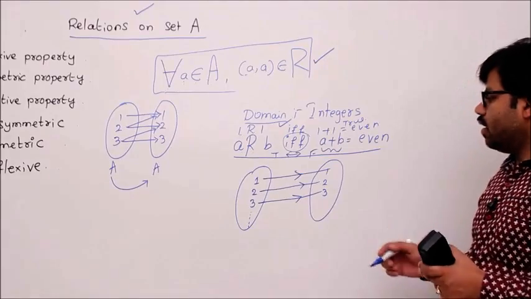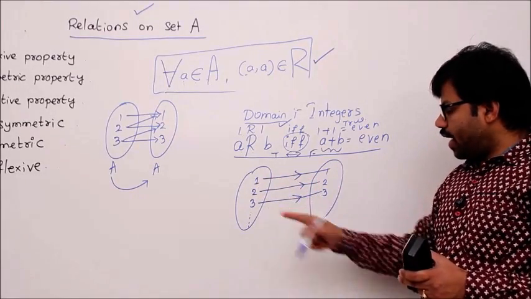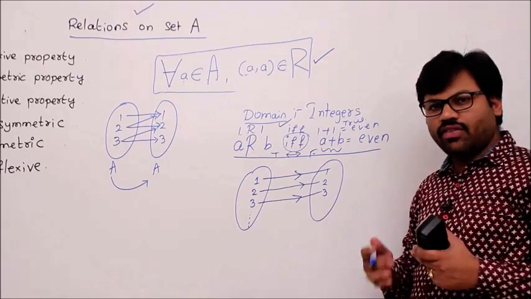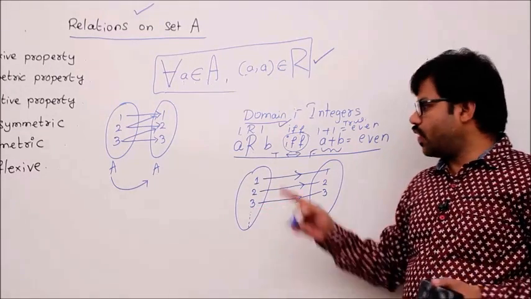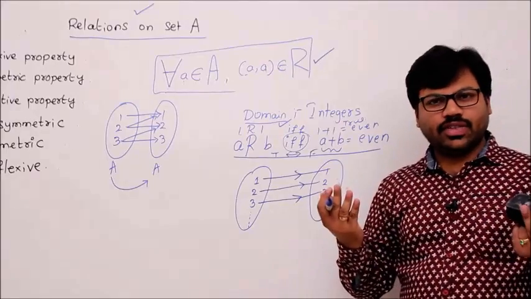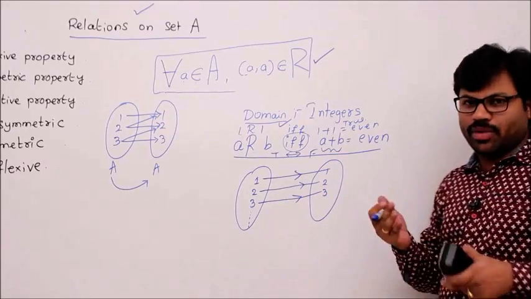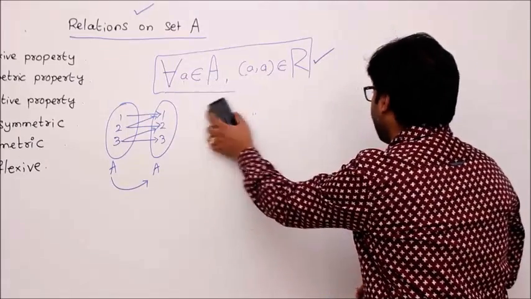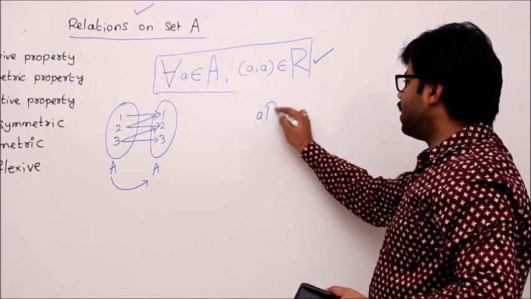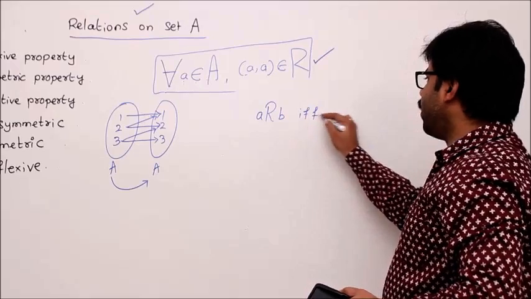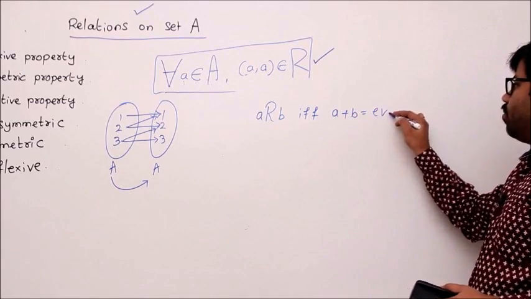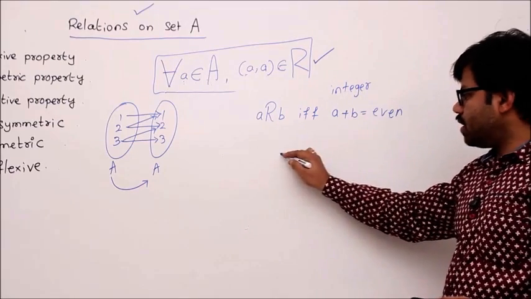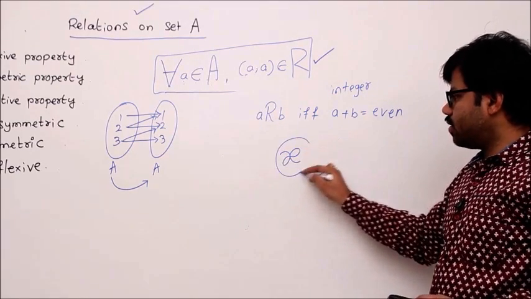Understand that point? Then by observing this example, I can say that 1 is related to 1, 2, 3. So we have confidence that now every element is related to itself. That's why this kind of relation is reflexive. Okay. So I will tell you one more method here to check whether a relation is reflexive or not. How I do it is, let me take the same relation: A relates to B if and only if A plus B equals an even number, right? Okay. Domain is integers. Let's represent an integer with x.